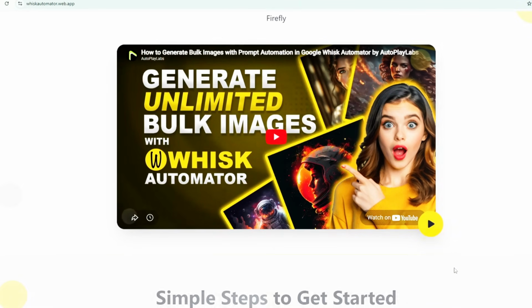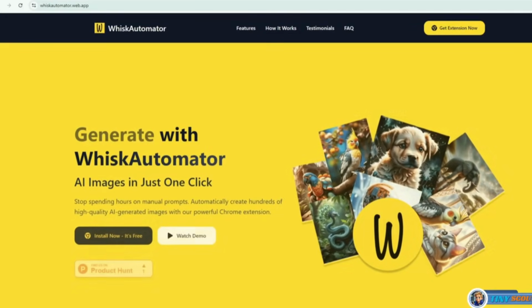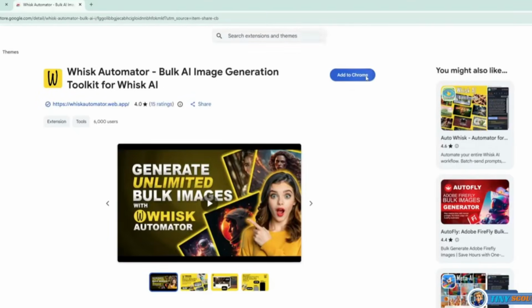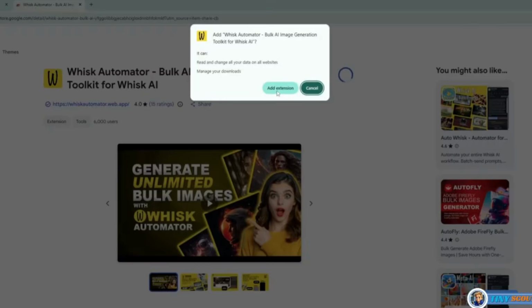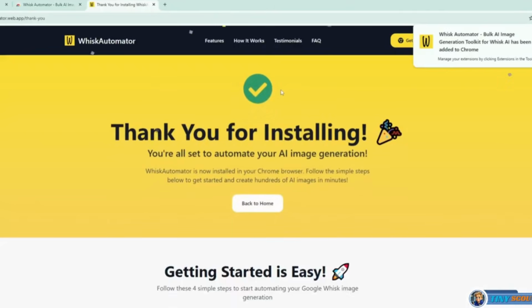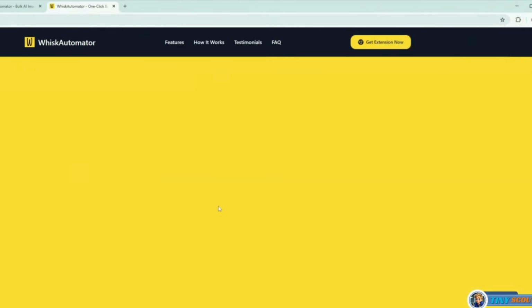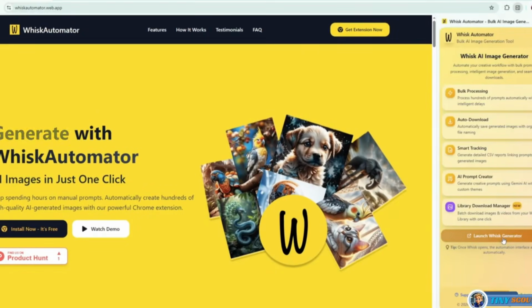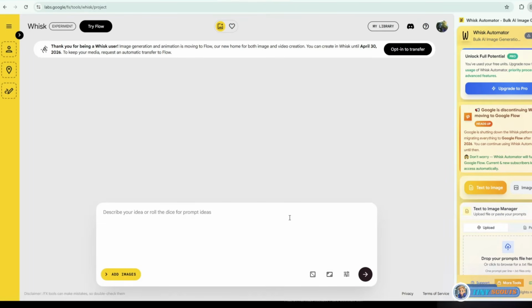To access Whisk Automator, first, go to whiskautomator.web.app and click the Get Extension Now button. You'll be redirected to the Chrome Web Store, where you can install Whisk Automator in your Chrome browser. Don't worry, the installation is quick and easy. Once installed, open the extension and sign up for Whisk. Then, launch Whisk Automator. Let's begin creating our visuals by starting with the characters.